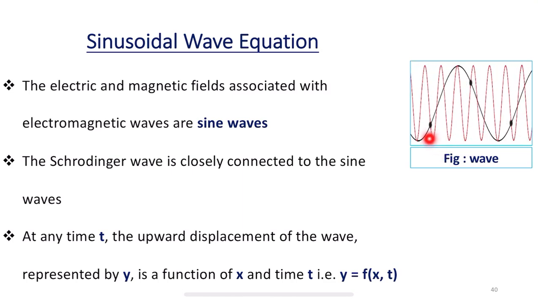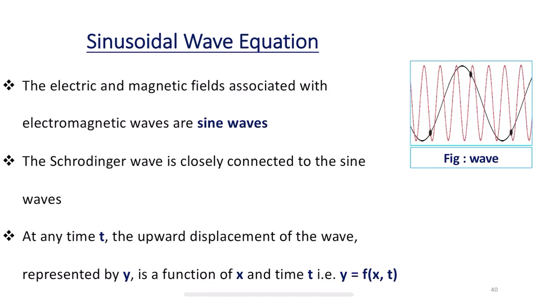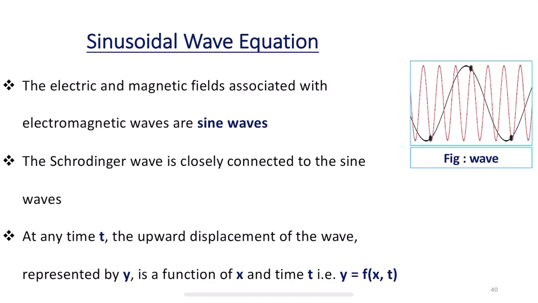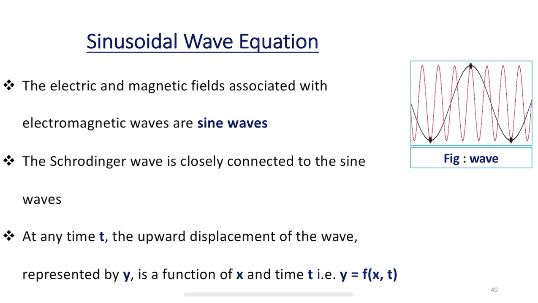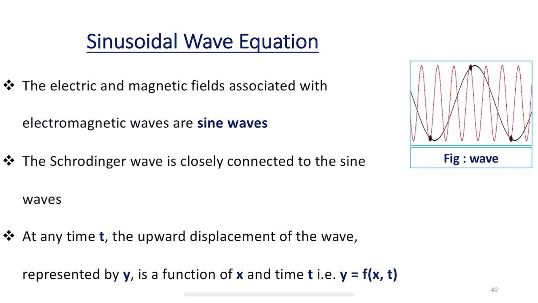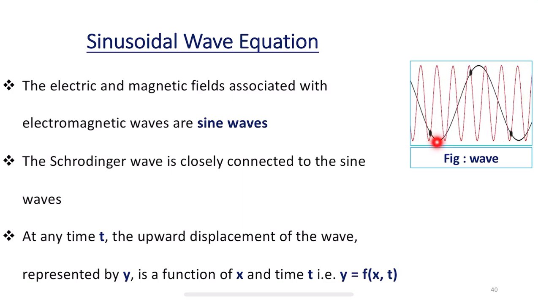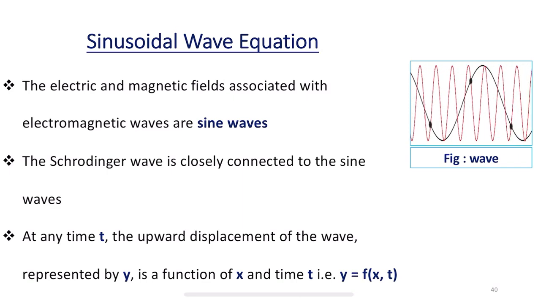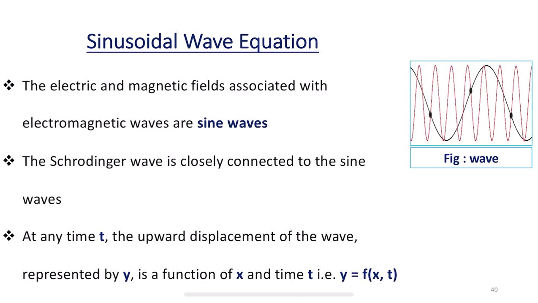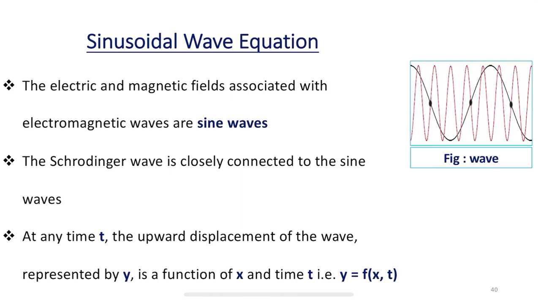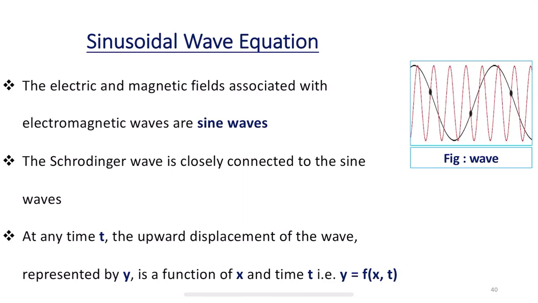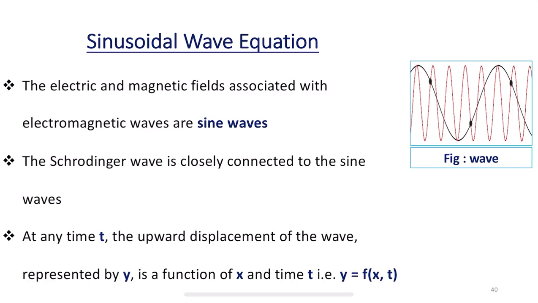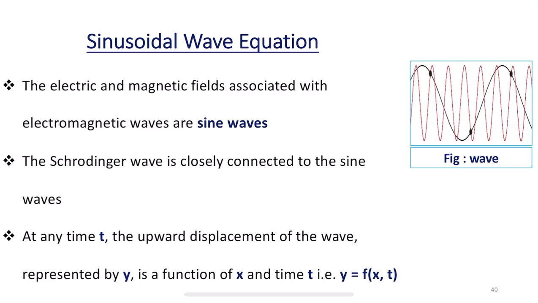So this is a demonstration of a sine wave. Here we can observe the amplitude of the wave and the wavelength of the wave. We can study the amplitude, the wavelength and also the distance. As I said, the Schrodinger wave is closely connected to the sine waves.